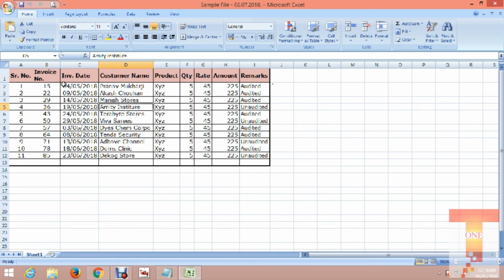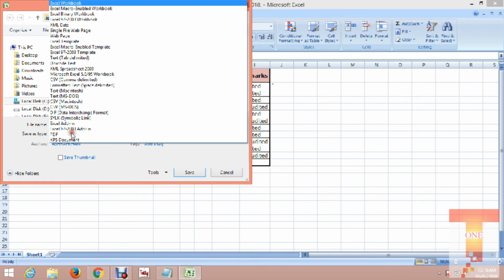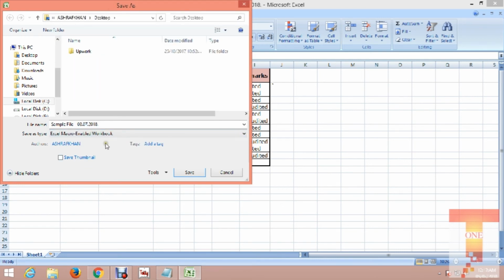Then, to enable that formula, you just have to go to File, Save As. We have to save this file as a macro-enabled workbook. So click on that option, macro-enabled, Save As type macro-enabled workbook.